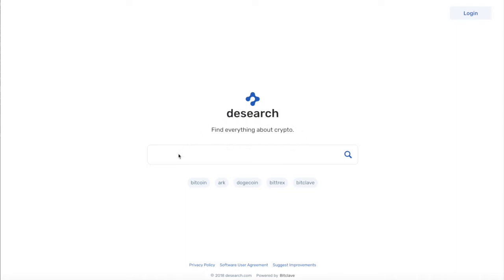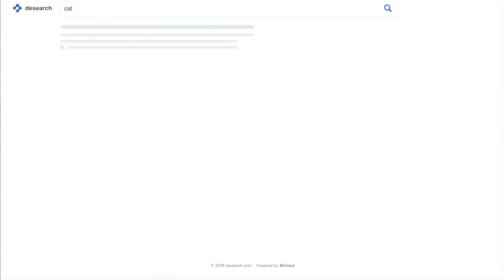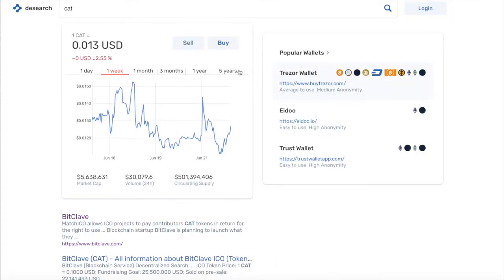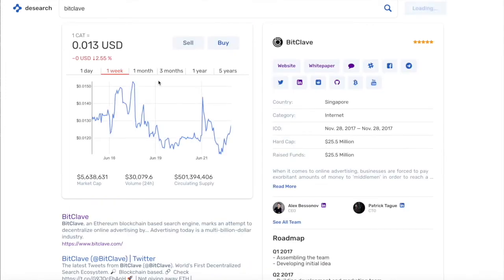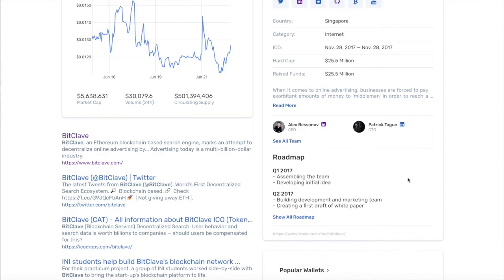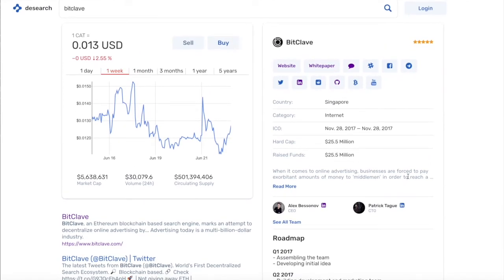For example, when you enter CAT in DSearch, you get information about CAT token, which includes, for example, a token price graph. And if you were to search for CAT in a traditional search engine, you would get thousands of pictures of cats. In another example, when you enter BitClave, you also get more structured information about BitClave company presented in a nice way. So this was a brief introduction of DSearch for people who are not familiar with it yet.